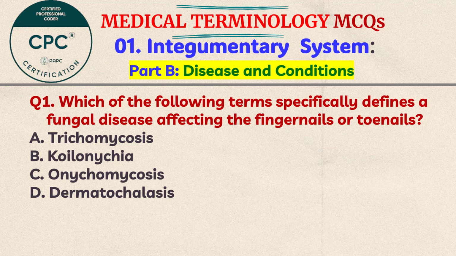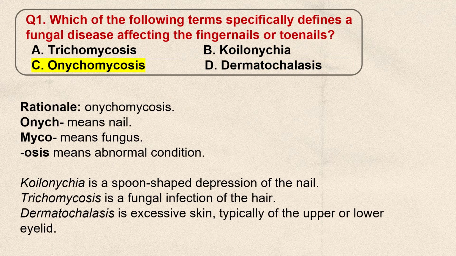A. Trichomycosis, B. Koilonychia, C. Onychomycosis, D. Dermatocalasis. Think the answer. The correct answer is C. Onychomycosis. In onychomycosis, onych means nail, myco means fungus, osis means abnormal condition.